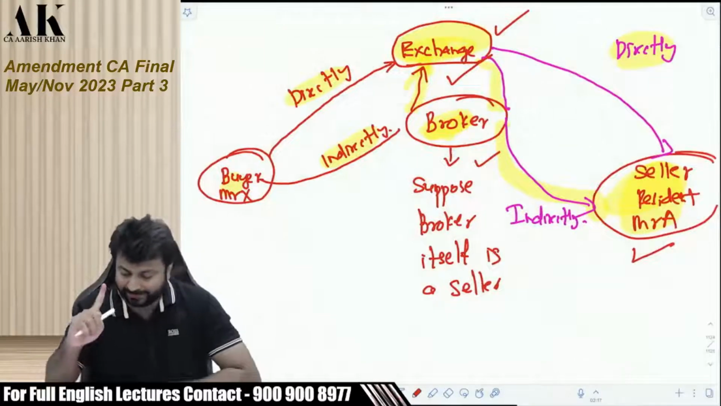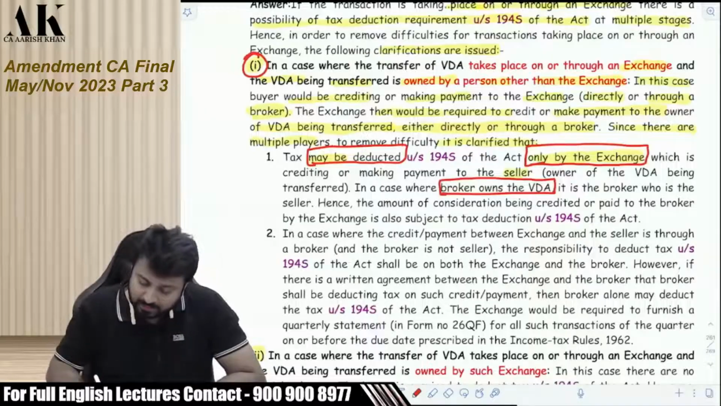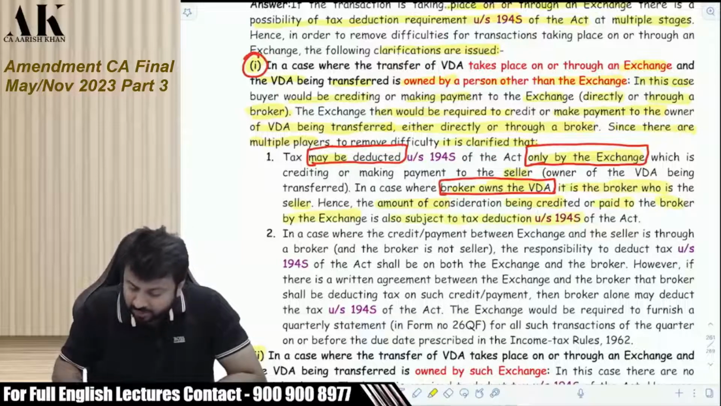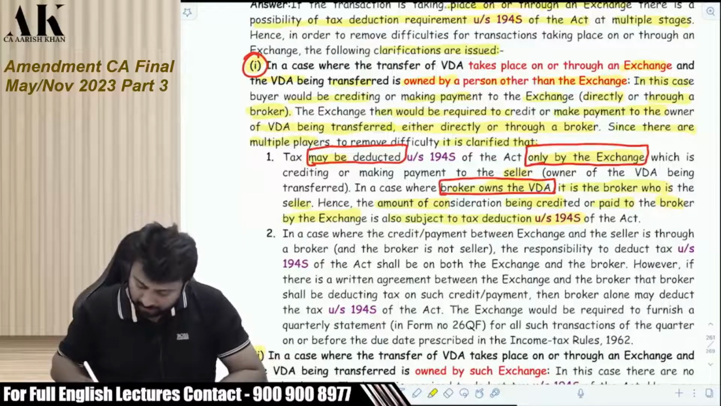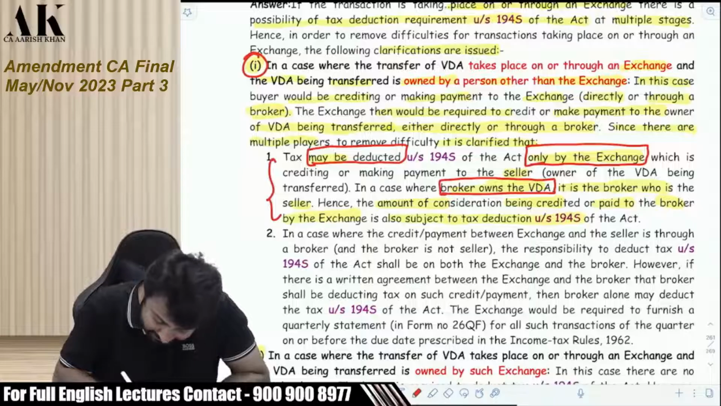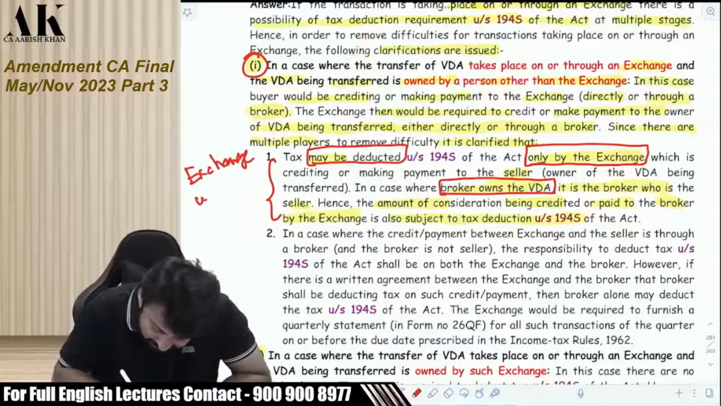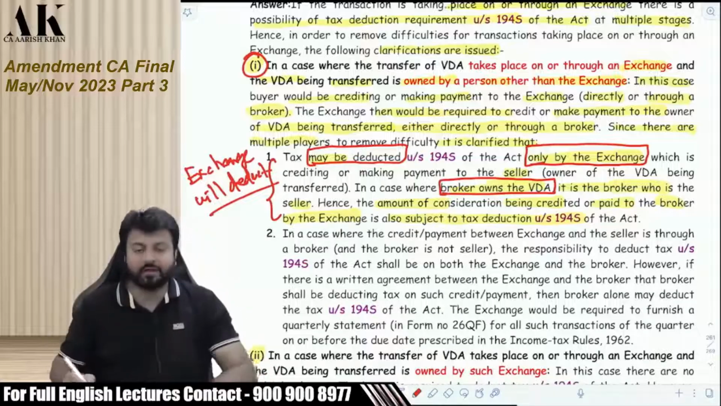Be very careful. This is the first point, which says: in case the broker owns the VDA, it is the broker who is the seller. Hence, the amount of consideration being credited or paid to the broker by the exchange is also subject to TDS. So the primary responsibility over here is that the exchange will deduct. You can write over here: the exchange will deduct.